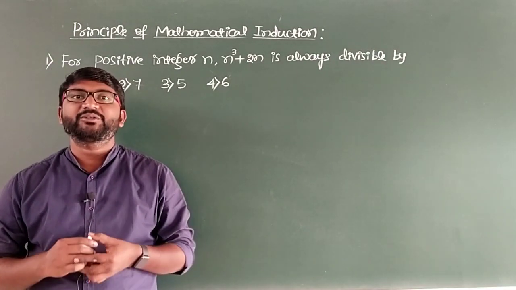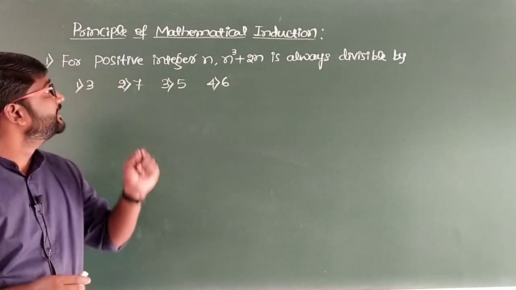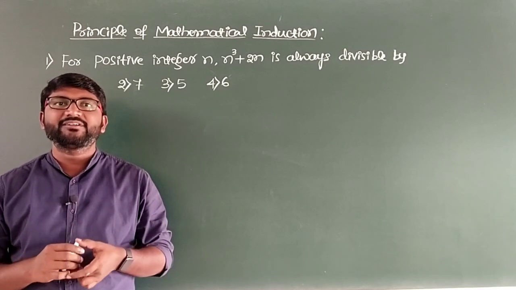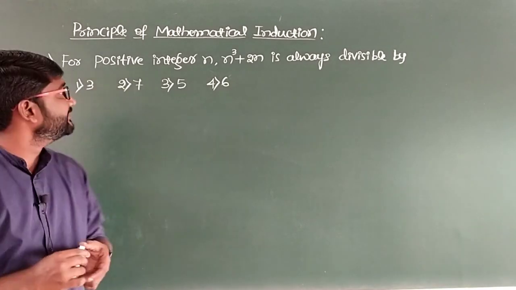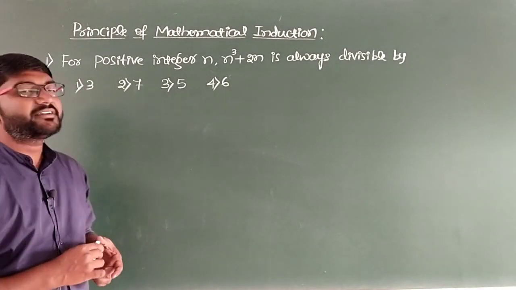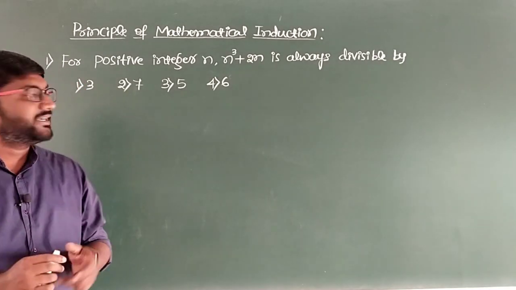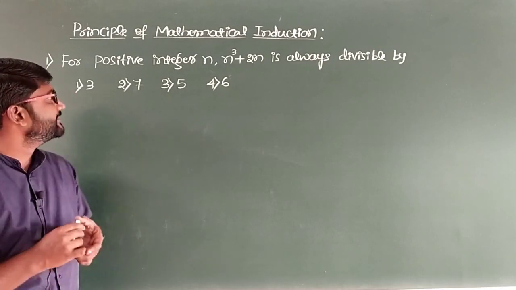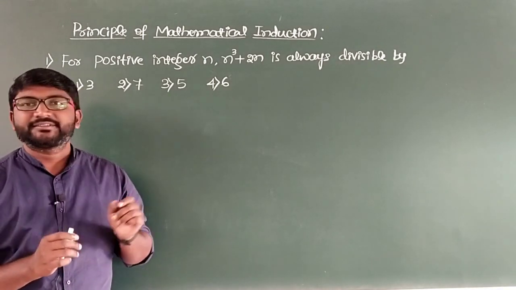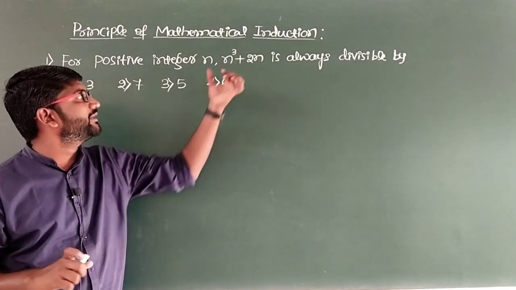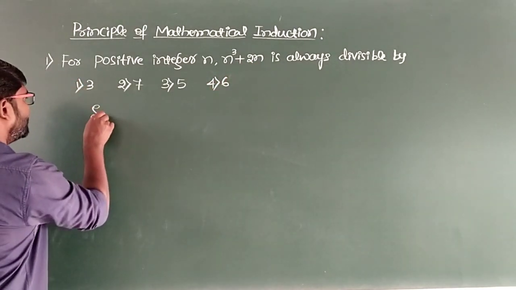So in today's class I am going to start with the new chapter, that is principle of mathematical induction, and let us solve some of the objective questions on this chapter. Question number 1: for positive integer n, n cube plus 2n is always divisible by, and the four options are 3, 7, 5, 6. So I will take this as P of n, the mathematical statement. It is n cube plus 2n. So let us go ahead with the solution.